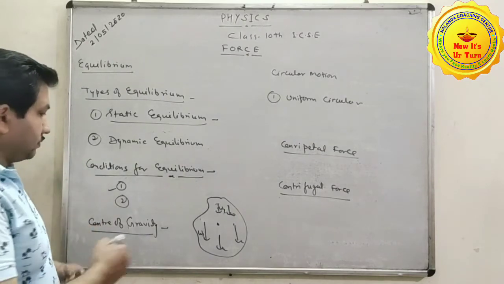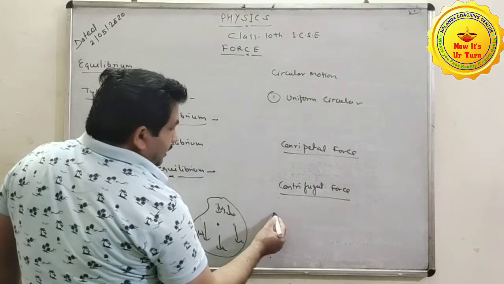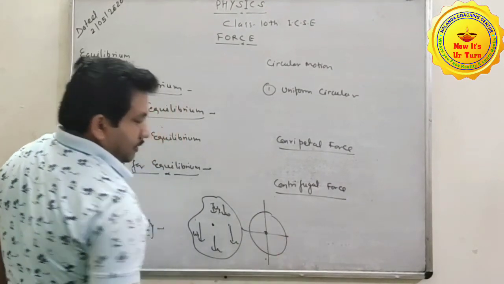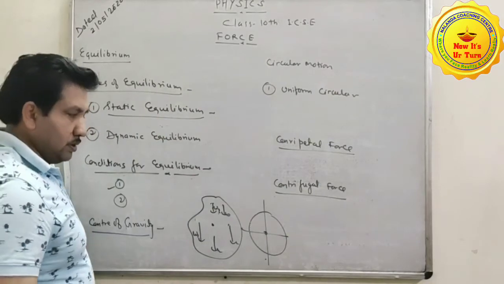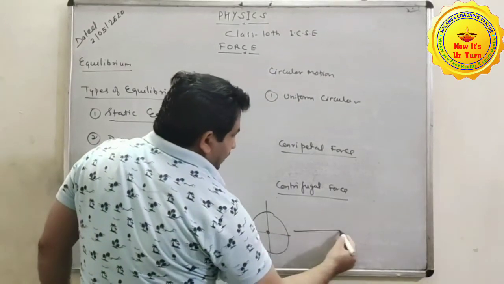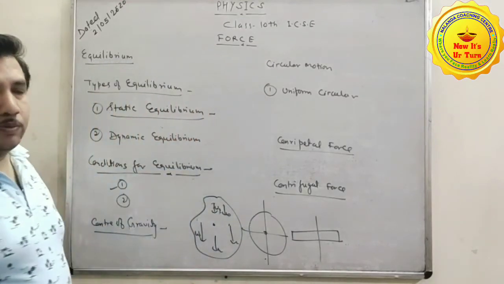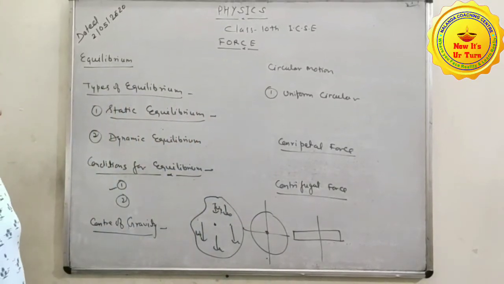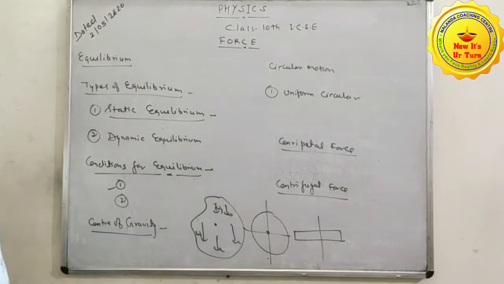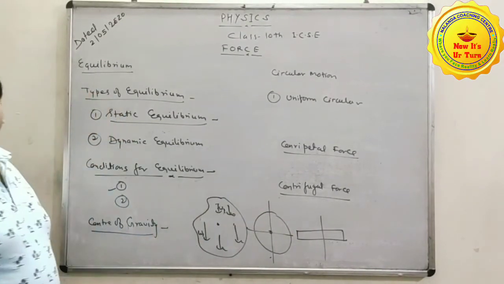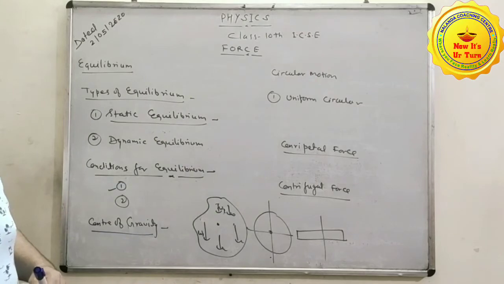Clear? As in the case of a circular ring, the center of gravity is the center of the circle. Suppose we have a scale, then its center of gravity is its midpoint. Clear? In the same way, we can find the center of gravity of any irregularly shaped body.